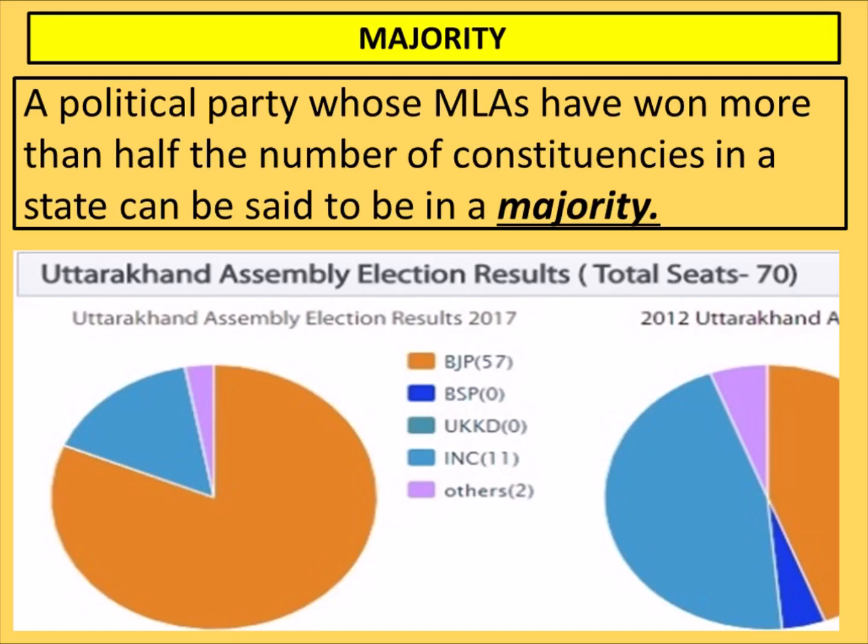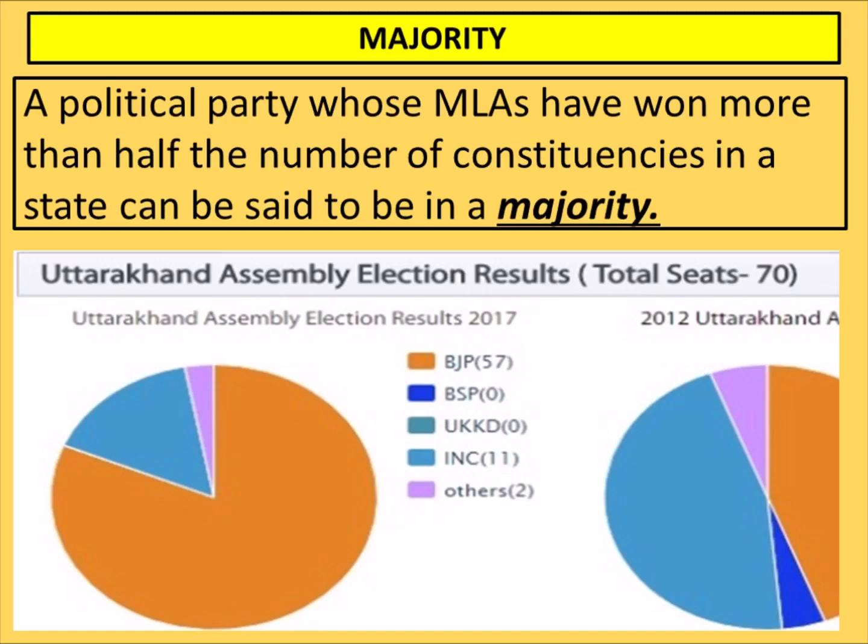Now how will the political party get the majority? When it wins more than 50% of the total seats. Suppose there are a total of 70 seats and half of 70 is 35. So whichever party wins 35 seats will make the government.